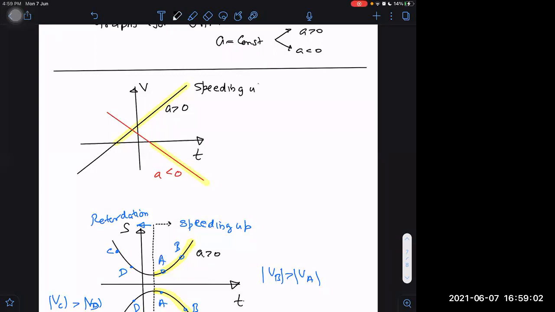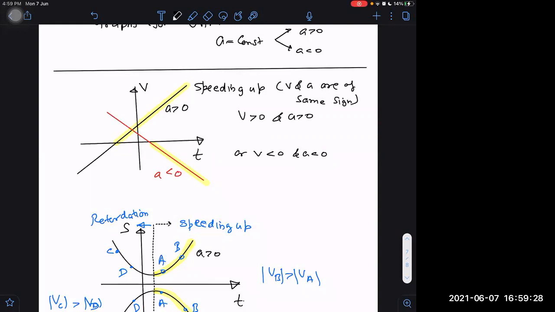Speeding up is for the case when velocity is positive and acceleration is also positive, or velocity is negative and acceleration is also negative. Means speeding up means V and A are of same sign. Then speed will be increasing.